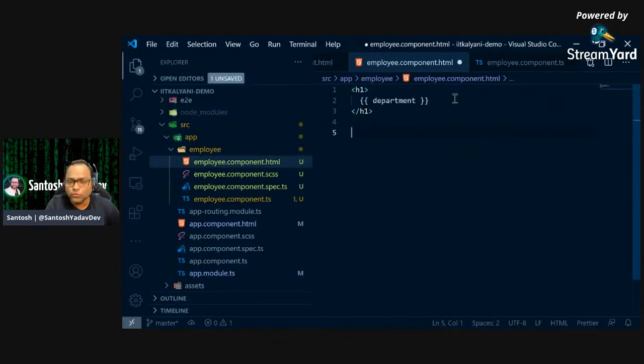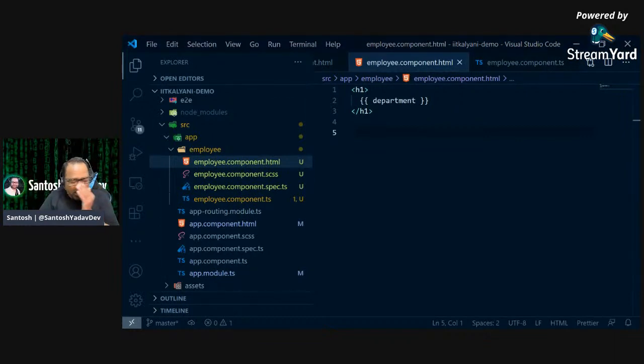What in case I don't want to use interpolation syntax, and what I need is some HTML property. Remember, whenever you use JavaScript, right? And in case I want to access a div and bind something to the div, what we generally do is you do document.getElementById, get the ID of that particular div, and then you go ahead and use some properties of that particular div. For example, innerText, innerHTML, these are a few properties which are available.